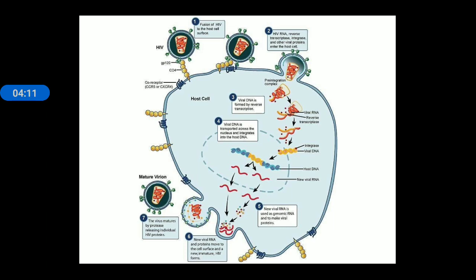This viral DNA attaches with the host cell DNA, the yellow one you can see in the slide easily. Host DNA is attached with the viral DNA, and a new viral strand gets formed. This new strand will further infect the surrounding cells.